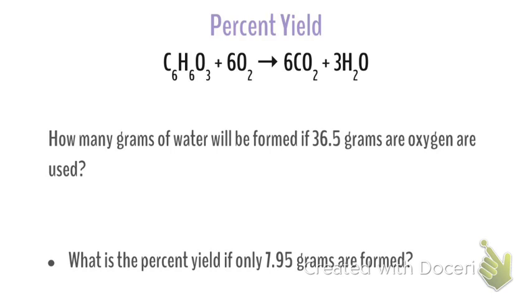All right, let's try one here. How many grams of water will be formed if 36.5 grams of oxygen are used? I will tell you that percent yield problems usually have to end up dealing with grams. You don't find percent of moles. Okay, we find percent of grams. So we're going to take things all the way to grams when we have a percent yield problem. This one asks us specifically about water and oxygen. So we're looking at that relationship here.